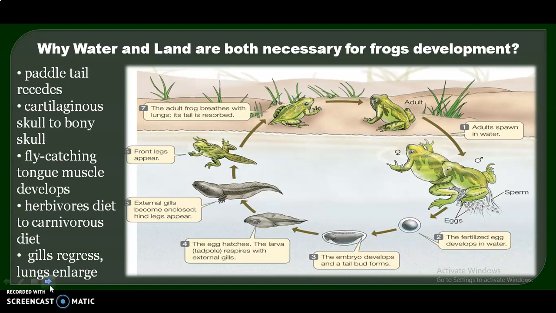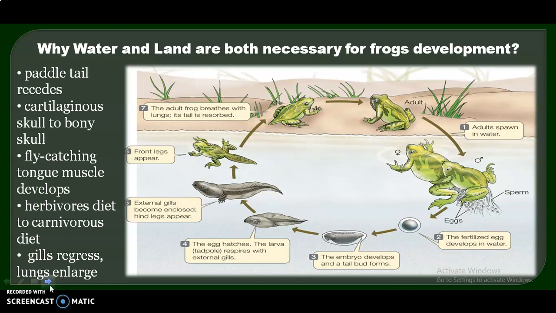The life cycle of frog includes that the female lays eggs in water, and these eggs are fertilized in water through external fertilization. Now gradually the fertilized egg develops into an embryo and it hatches into larva. As you can see in the picture, the larva now has external gills to carry out respiration. Then the larva also develops a paddle tail so that it can move inside the water.